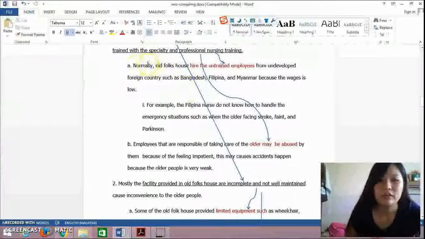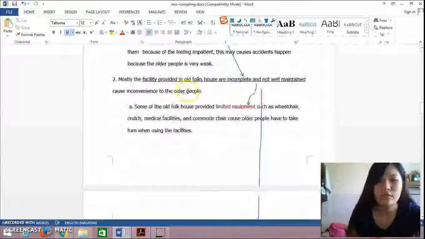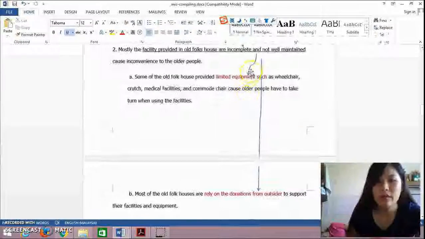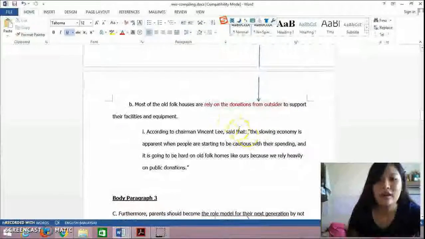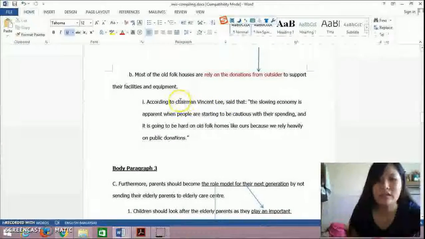The first supporting point is supported by the fourth-level sub-supporting point. The second supporting point is elaborated into two sub-supporting points: limited equipment in Oxford House, and second, Oxford House mostly relies on donations from outsiders. From this statement, we can prove it by the chairman of Vincent Lee in Oxford House.